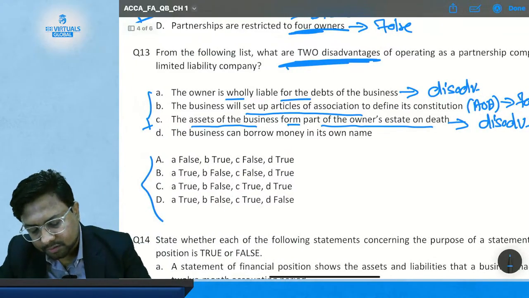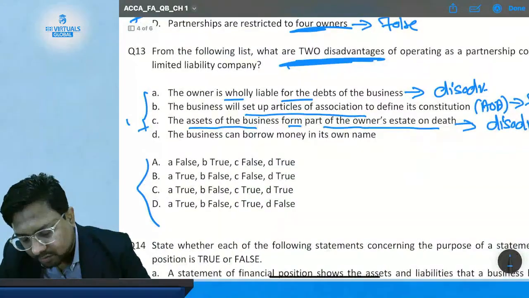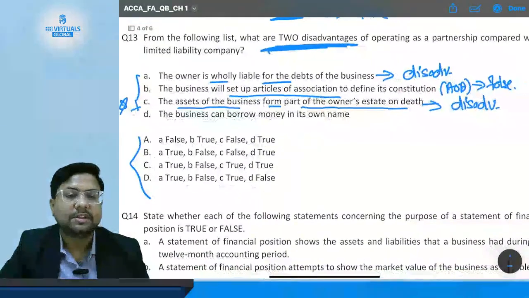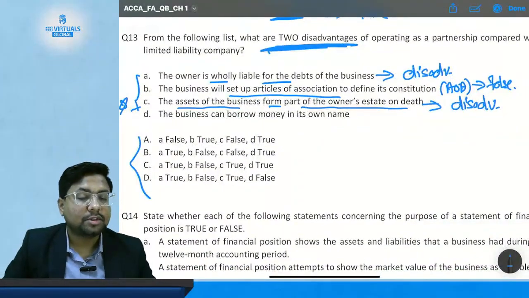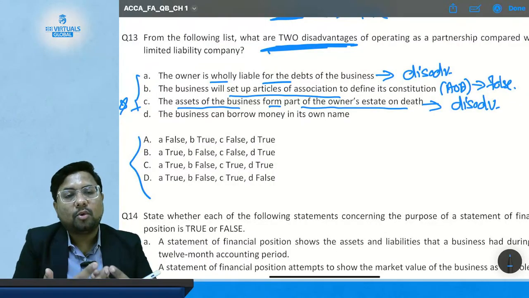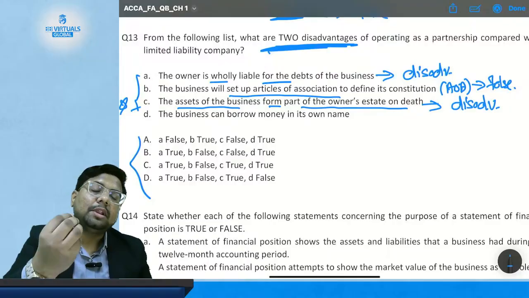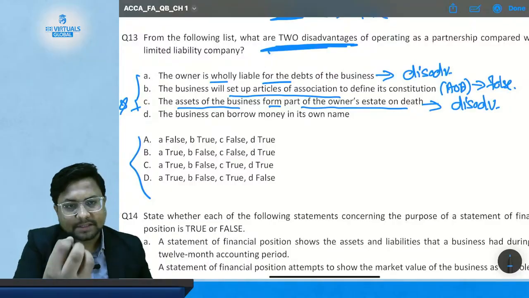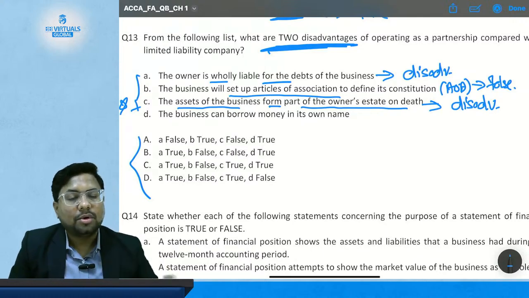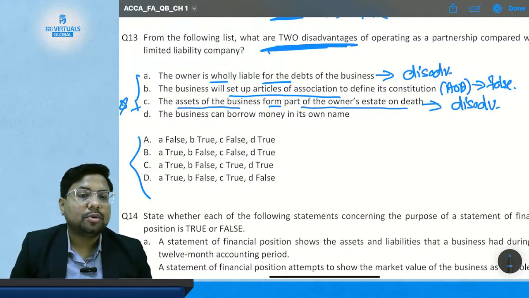This statement is also very important for you, because in exams you might get confused about why this is a disadvantage. If you have a company and the owner dies, only the company's assets are affected, because the company is a separate legal entity. But in a partnership, it becomes part of the owner's estate.